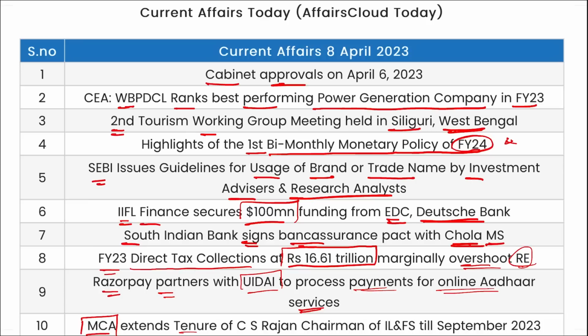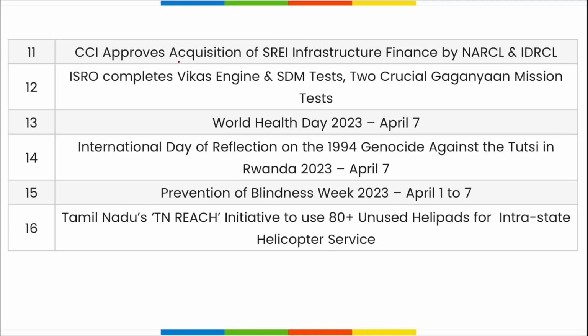MCA extended the tenure of CS Ranjan, the chairman of IL&FS, till September 2023. Next, CCI approved the acquisition of Sirai Infrastructure Finance by NARCL and IDRCL. ISRO completed the Vikas engine and SDM test and two crucial Gaganyaan mission tests also.